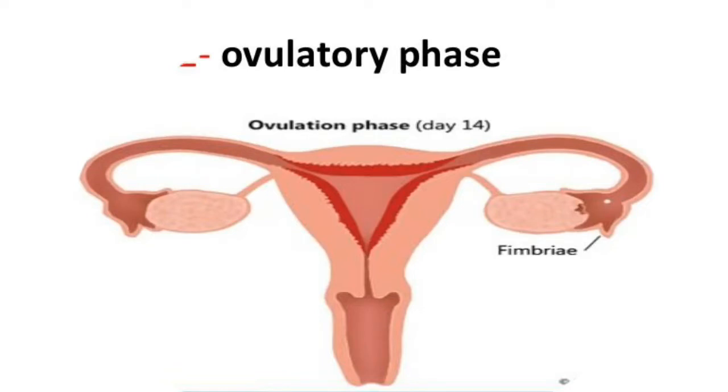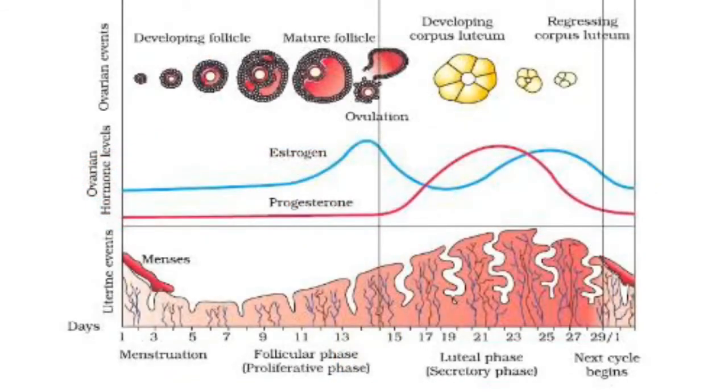Now, it induces rupture of the Graafian follicle and thereby the release of the ovum, that is ovulation. The ovulation, which is the ovulatory phase, is followed by the luteal phase. Now, what is the luteal phase? This phase lasts for about 10 days and involves some events like what?